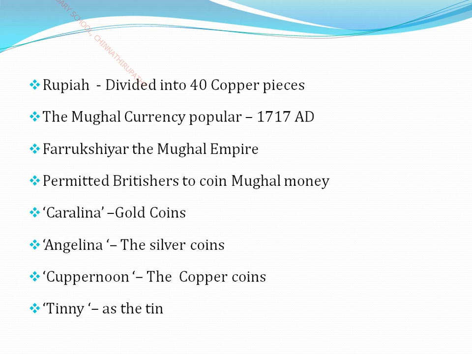Afterwards you have learned that Farrukhsiyar, the Mughal emperor, granted the British permission to mint coins in India too, under various names of coins: gold, silver, copper and tin coins. The gold coin was known as Carolina and Angelina, the silver coin was known as Rupee, and the copper coin was known as Cash, the tiny tin coin.